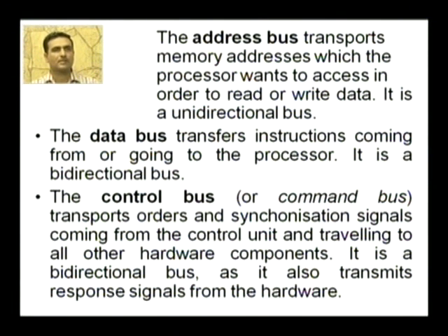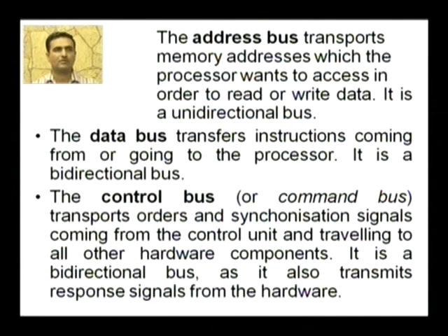Next one is the control bus. Control bus is also called command bus, and it has total control over the system. The control bus transports orders and synchronization signals coming from the control unit, and these signals travel to all other hardware components. It is a bidirectional bus, as it also transmits the response signals from the hardware.